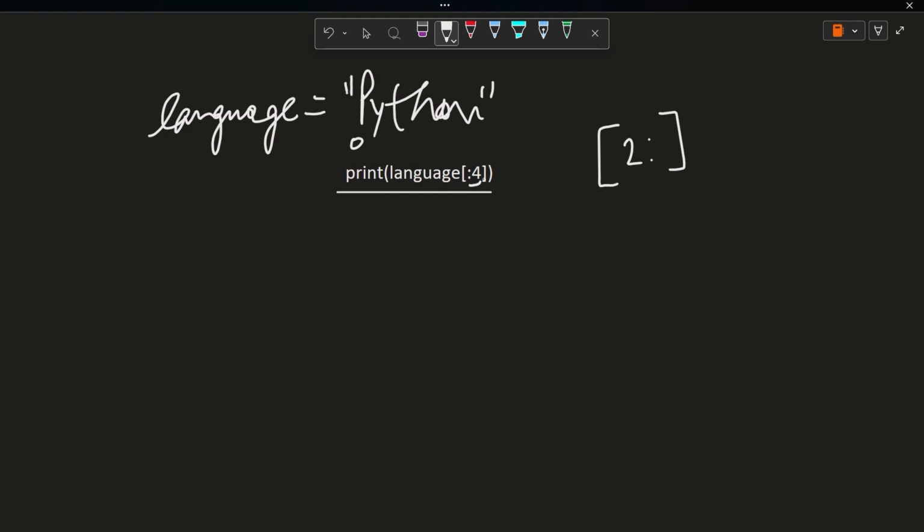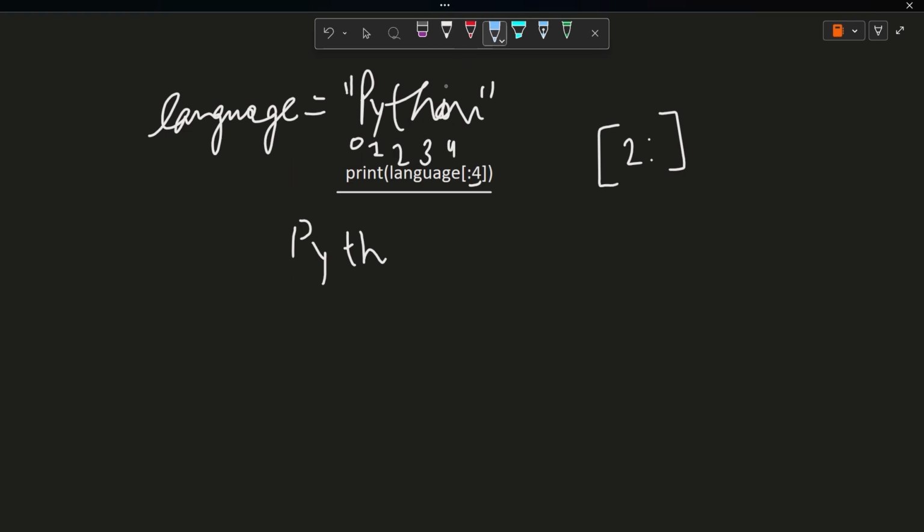So the default start value will be 0 as we have not specified any index value here. So it will start from 0 and go till 4, but the fourth index will be excluded, will not be included in the output. So what will be the result of this? We will get P, Y, T, H. How are we getting this? See here, we have index 0, 1, 2, 3, and 4.